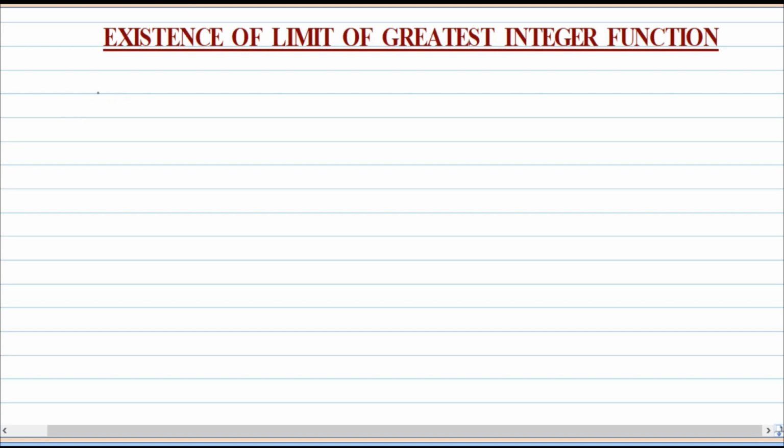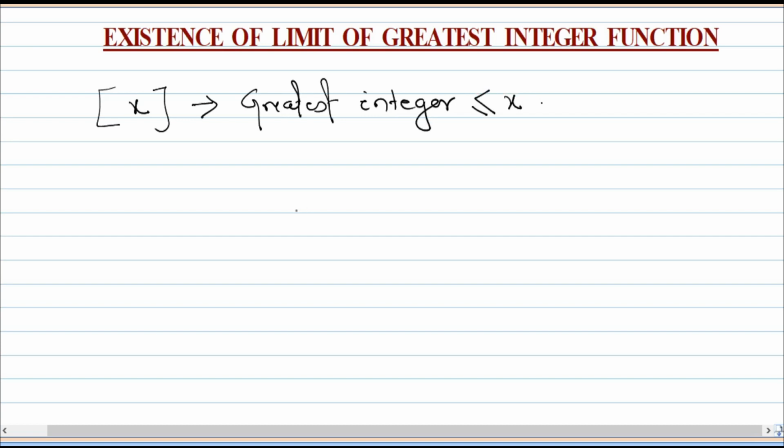Suppose I'm writing x inside the square bracket. That means this is called the greatest integer less than or equal to x. So keep it in your memory. This symbol represents the greatest integer function, or you can say the greatest integer which is less than or equal to x. First you have to find the values of the greatest integer.